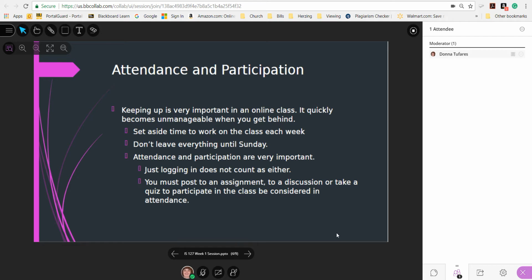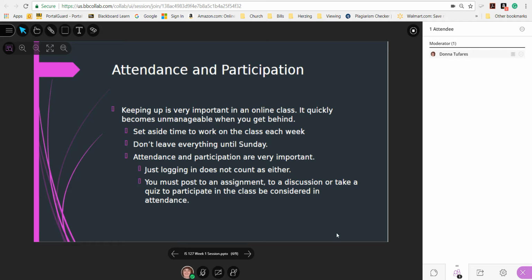Attendance and participation are important. It's really important that you keep up, so I recommend that you start early in the week. Set aside a day that you can work on it. If you leave everything to Sunday, you'll find that you'll regret it because that's when the internet goes down or computers crash, and then your work has to be turned in late. And technical problems are not considered to be extreme enough for makeup work.